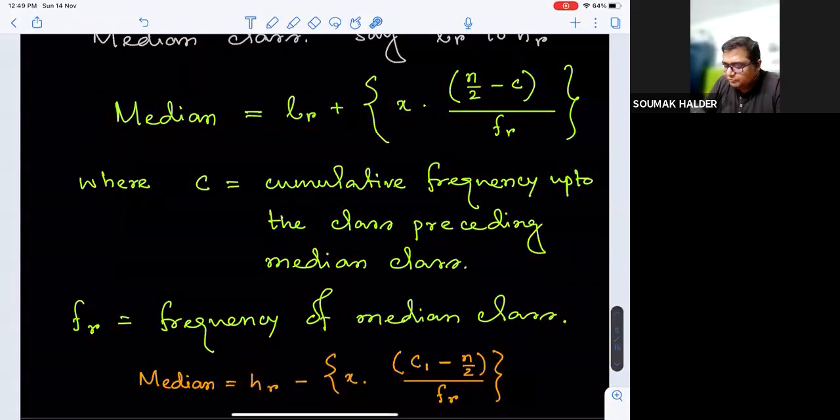Or otherwise, due to the group data, we are not stopping exactly at the n by 2th observation, but we are going up to C1, which is the cumulative frequency up to the median class. Now, how much is it more than the n by 2 data?